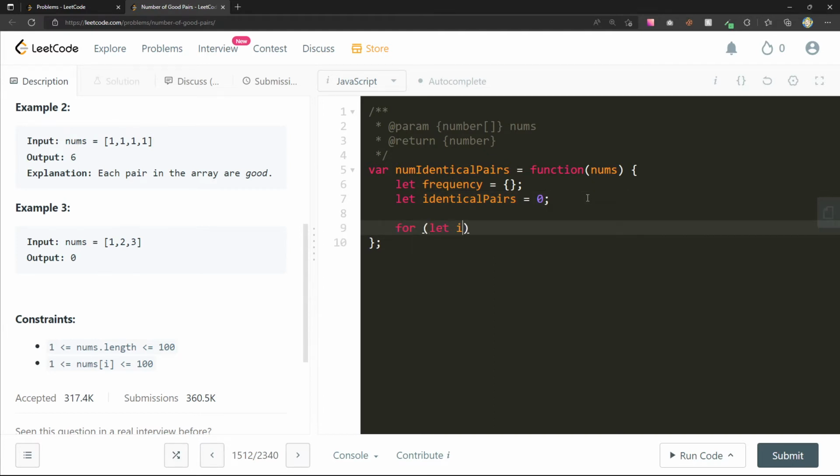So for let i equals 0, i less than nums dot length, i plus plus. So the first time we get to this one, I haven't seen it. So if, let's make it a little bit clearer.